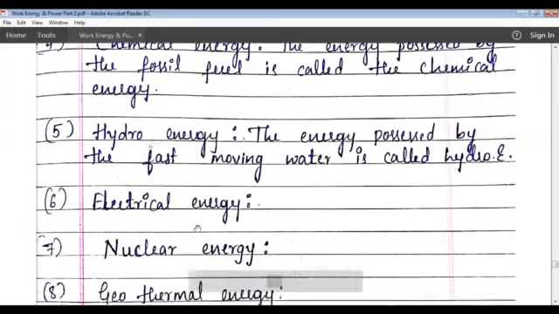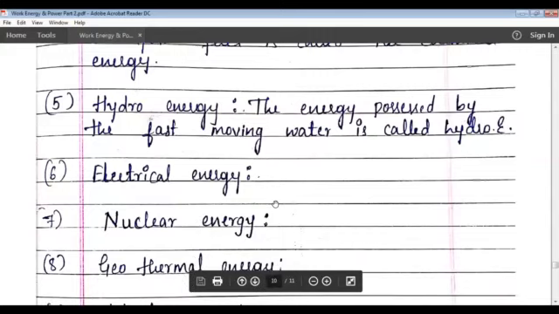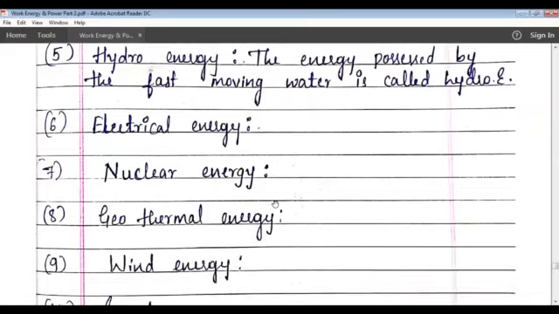Next one is nuclear energy. The energy released due to the loss in mass during the process of nuclear fission and fusion is known as nuclear or atomic energy. Next one is geothermal energy. So what is geothermal energy?